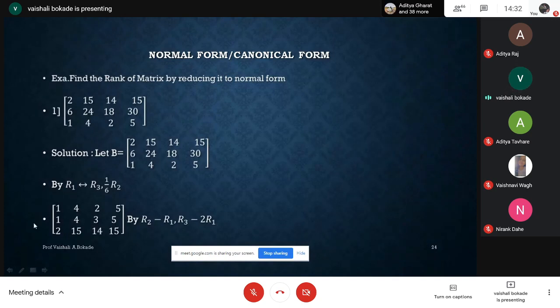Now I'm going according to the transformation sequence. I am converting the element in the 1,1 place to be 1, which I'm already having. The other two entries in column 1 I have to make 0 by using R1. So with the help of R1, I am using R2 minus R1 and R3 minus 2R1 for converting the elements in the 2,1 place and 3,1 place to be 0.